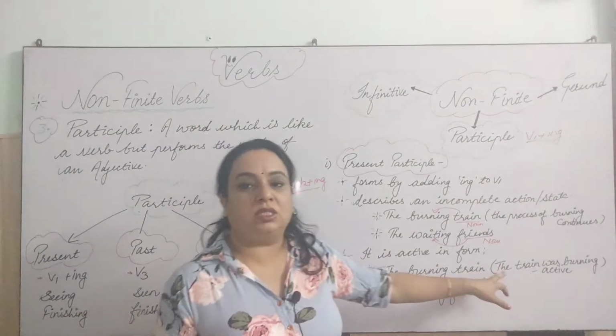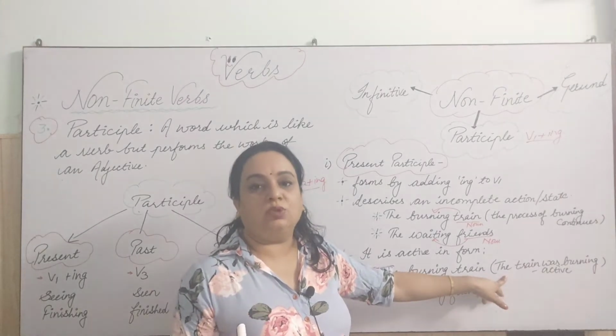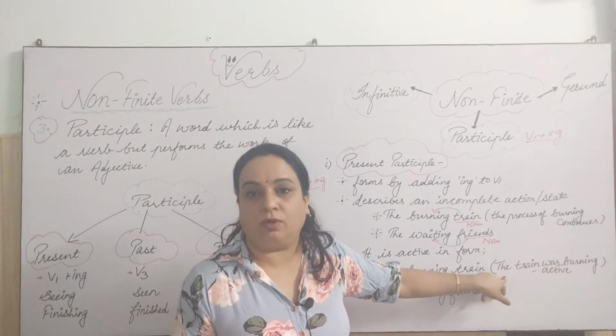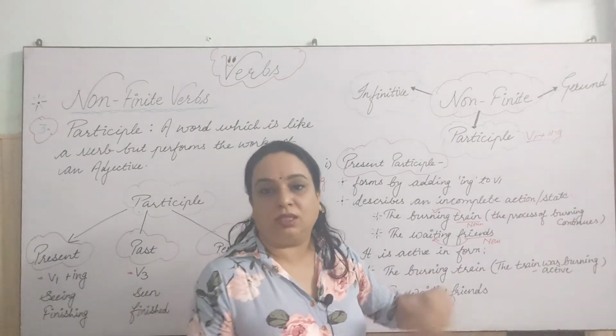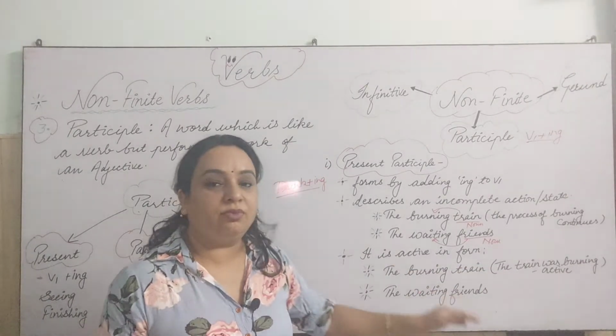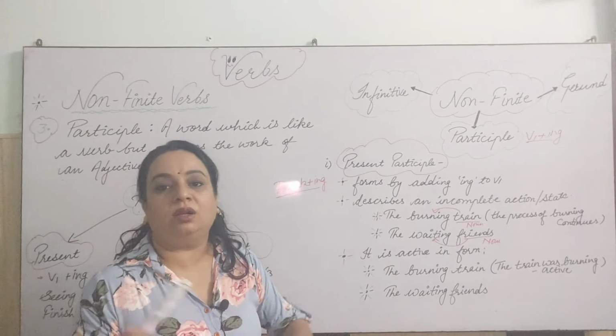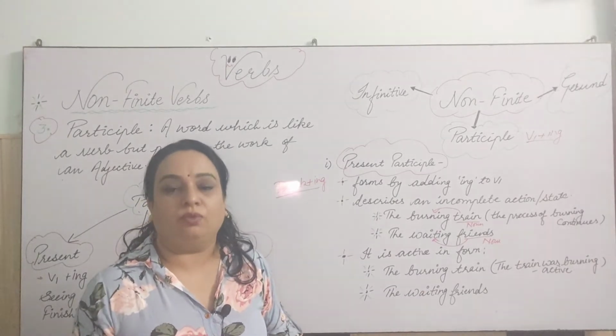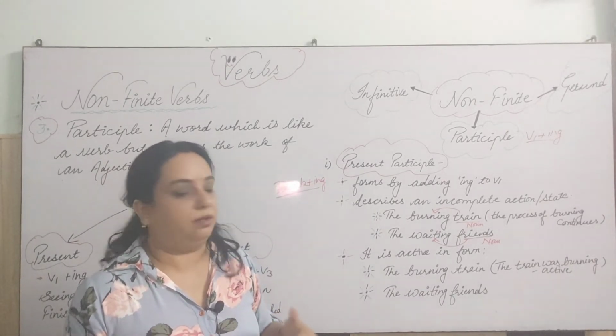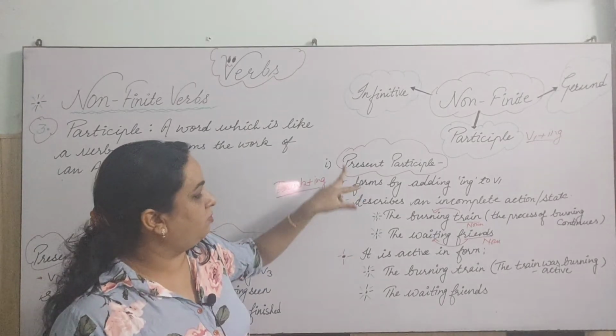This is the sentence in active form, right? The train is burning. This is active. The waiting friends: the friends were waiting, or the friends are waiting. So this is also active form. So two things you have to keep in mind.